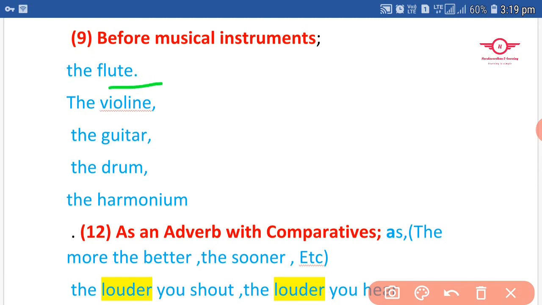It's a flute, one of the names of musical instruments. Now, the I used here. See, the violin, the guitar, the drum, the harmonium, like that. Before all the musical instruments, we use the word the as definite article.